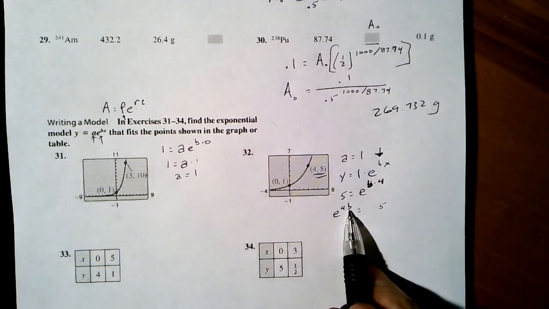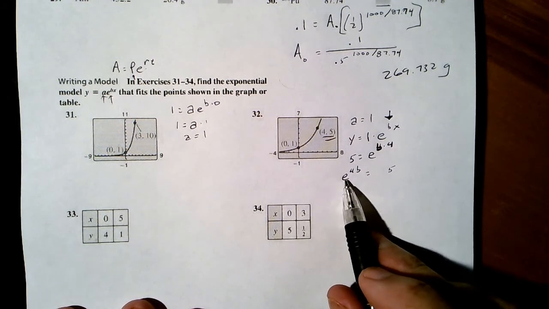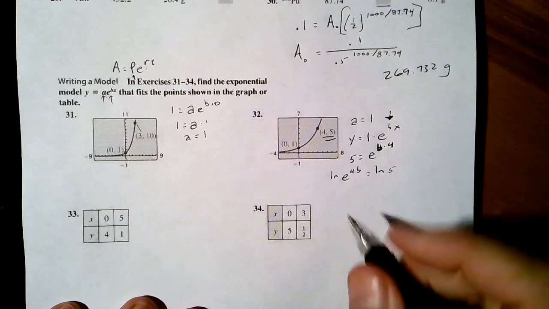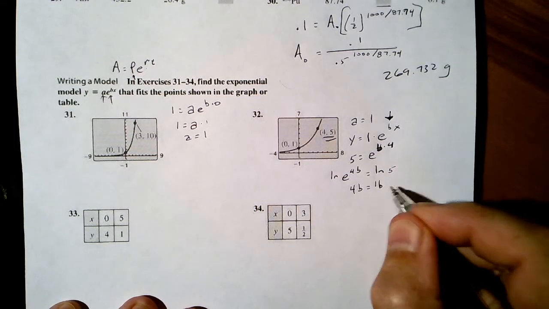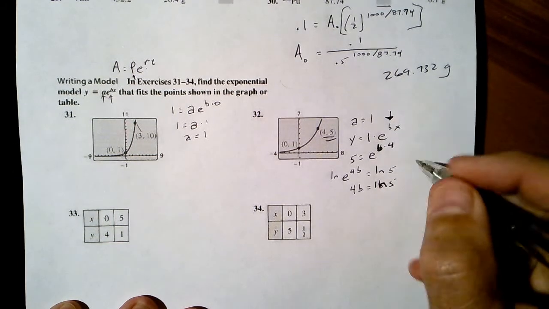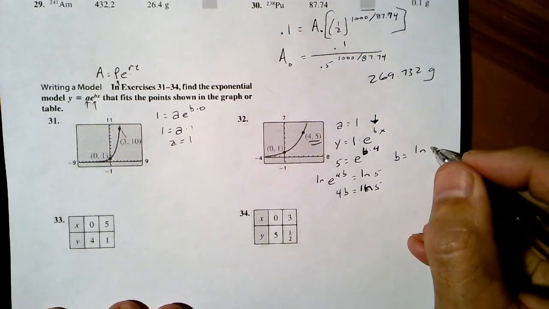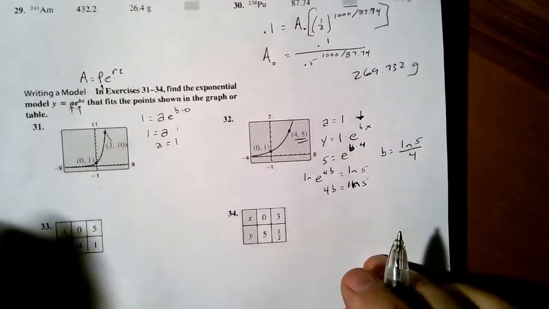And I need to solve for b, but it's in an exponent, so I need a logarithm. Our base of that exponent is e, so I'm going to ln both sides, and that gives me 4b equals ln 5, or b is ln, careful, not 5/4, but ln of 5 all over 4.